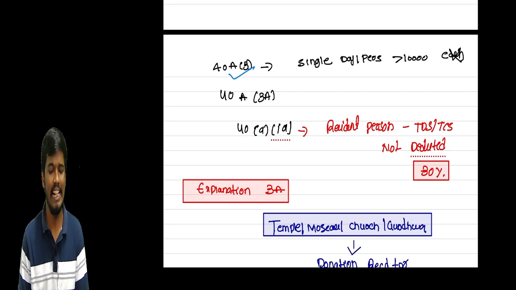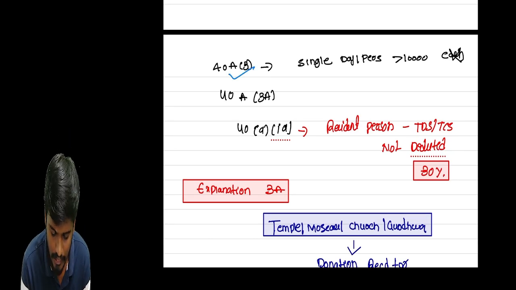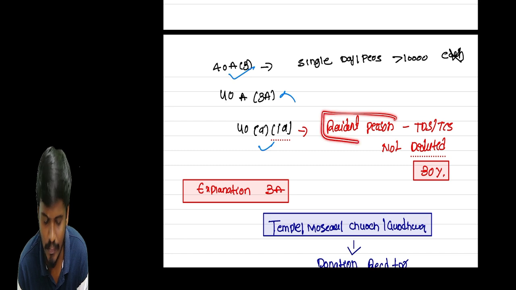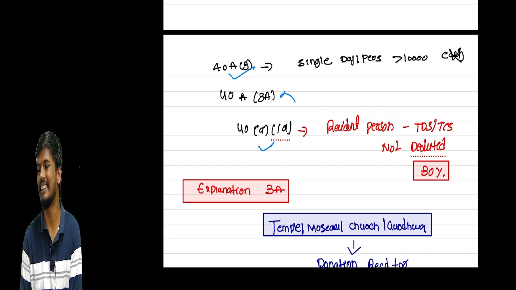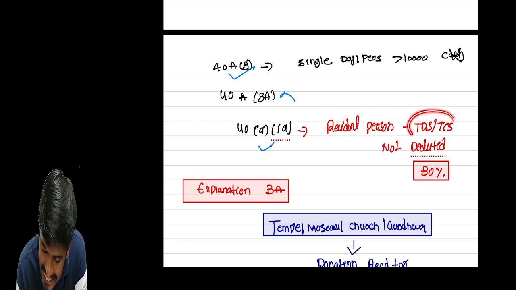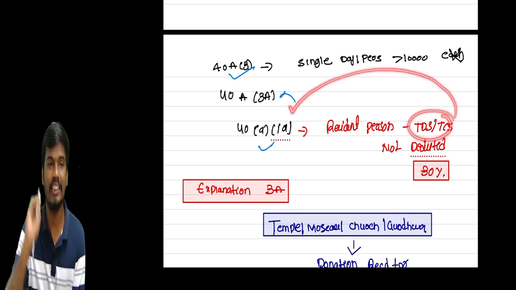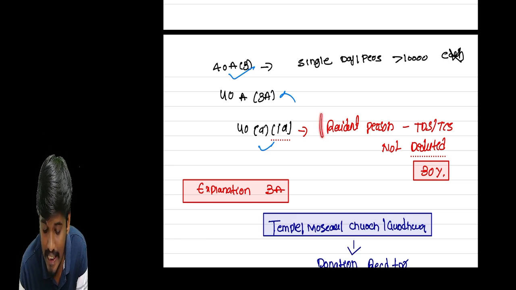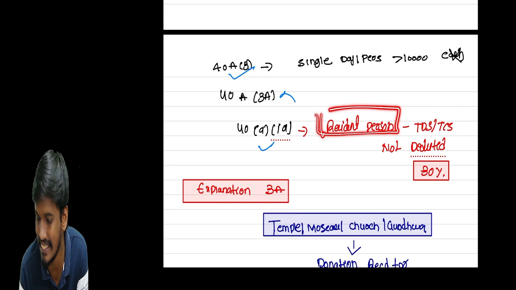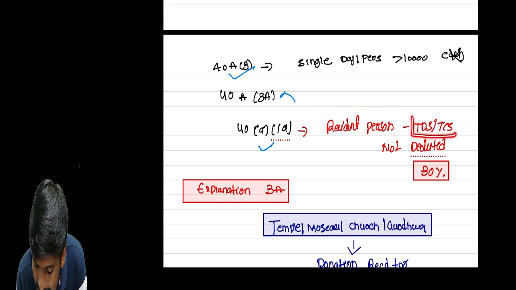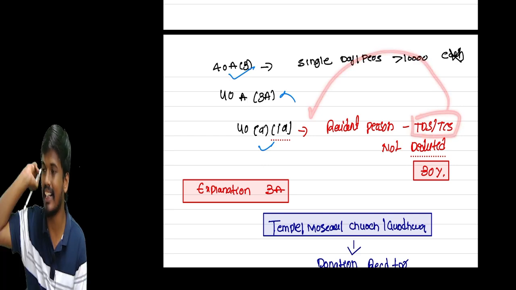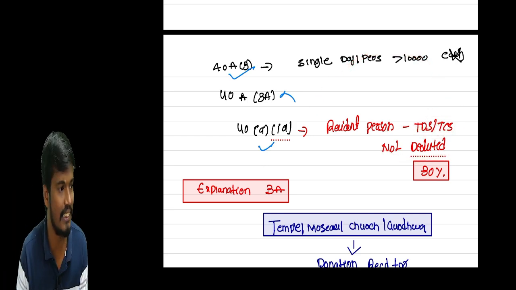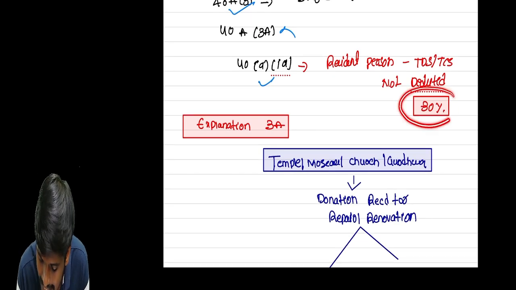Explanation number 3A we can discuss after some time. Section 40(a)(ia), sir. If the trust makes any payment to a resident person, and the TDS and TCS provisions are attracted for such payment, but the TDS is not deducted for such transaction, then we can disallow 30% of the expenditure.